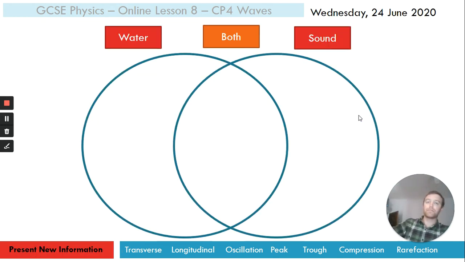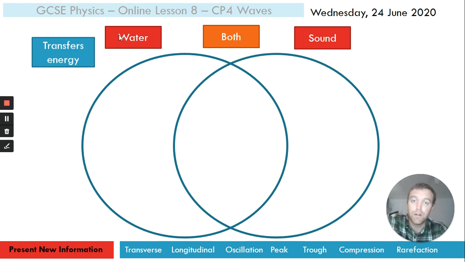So, here's my Venn diagram. Water waves, sound waves, both. I'm going to give you a bunch of ideas about waves, both water waves and sound waves, and both. I'm not going to put them in the right box, so you'll have to put them in the right box, and then you can use them to help you write your answer for the 6-mark question. Remember, you need 6 points.